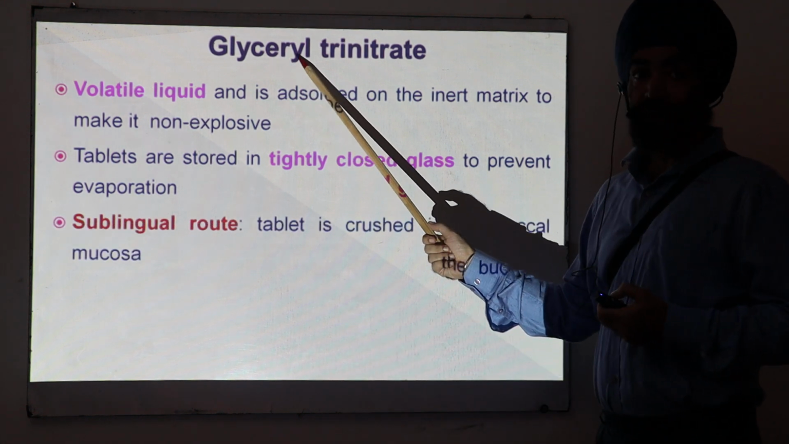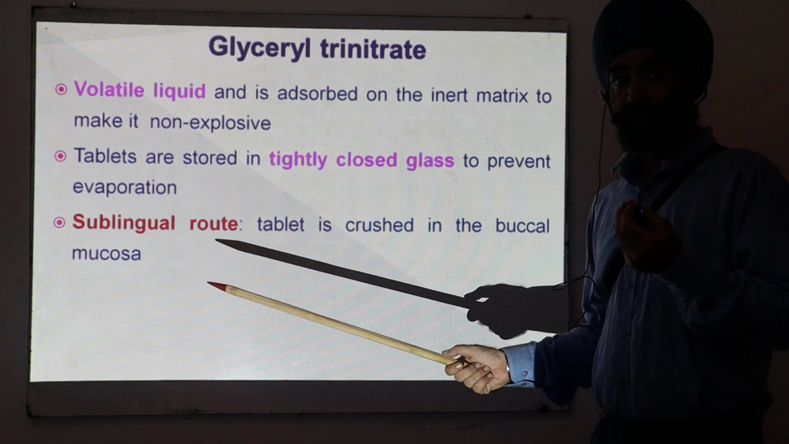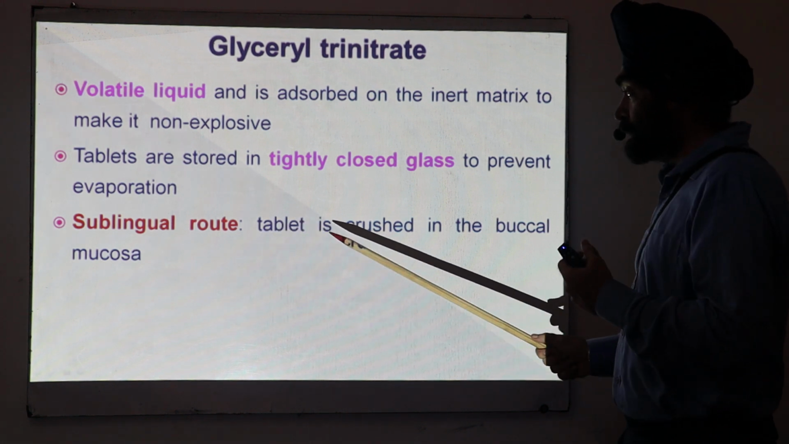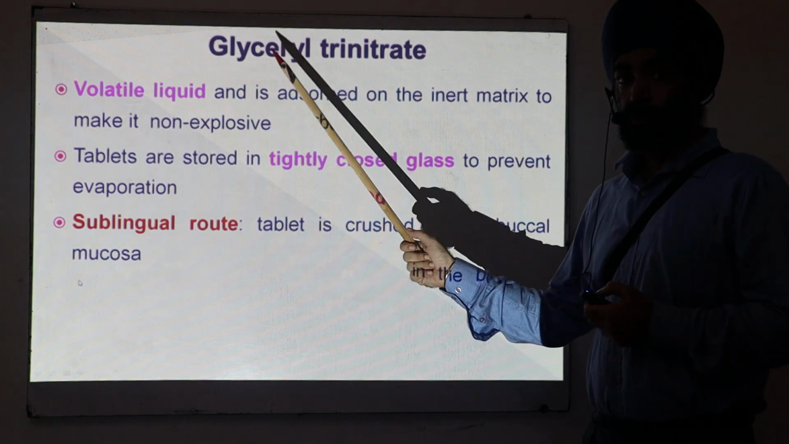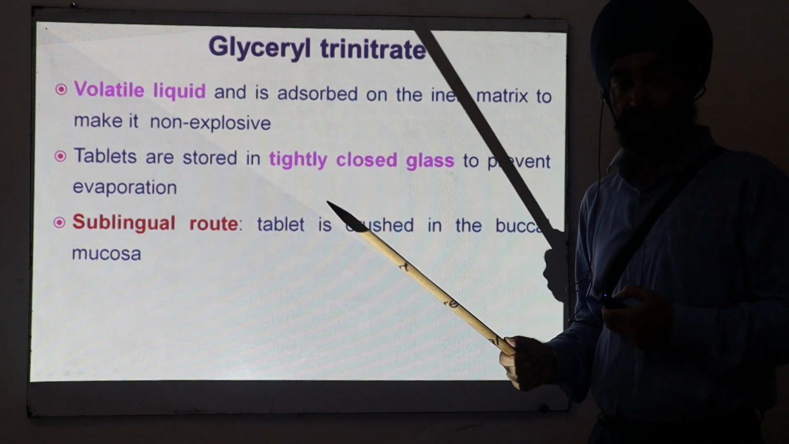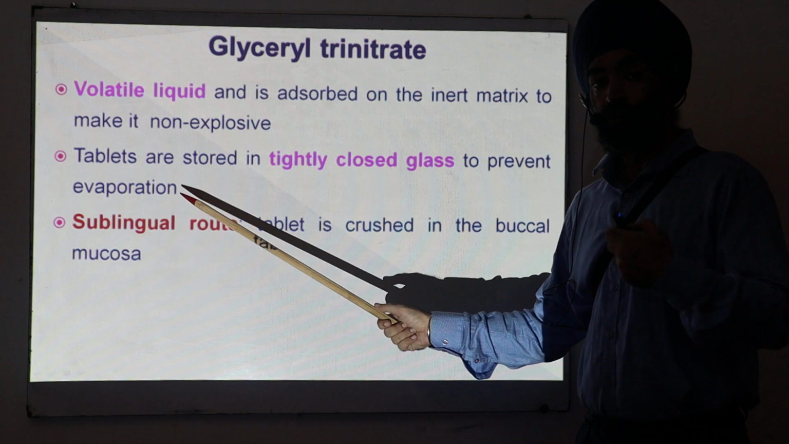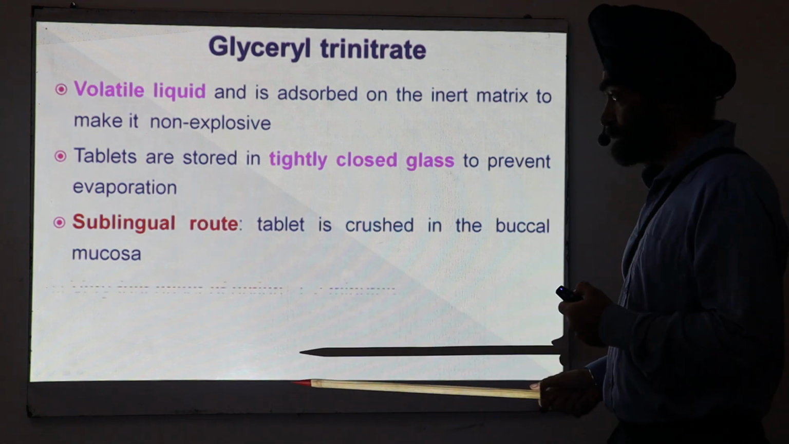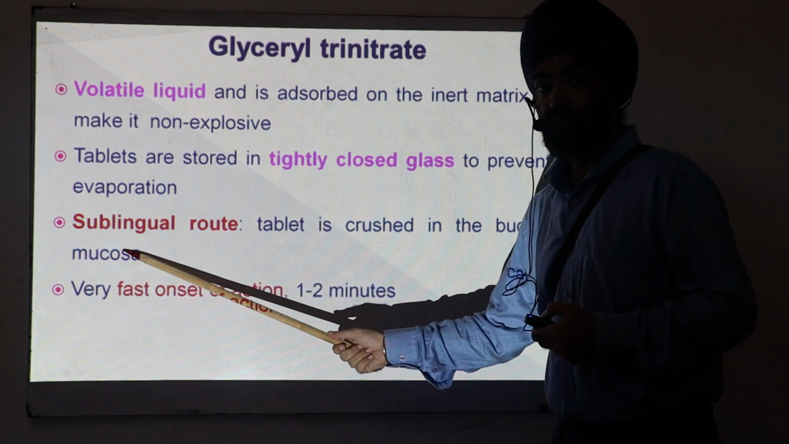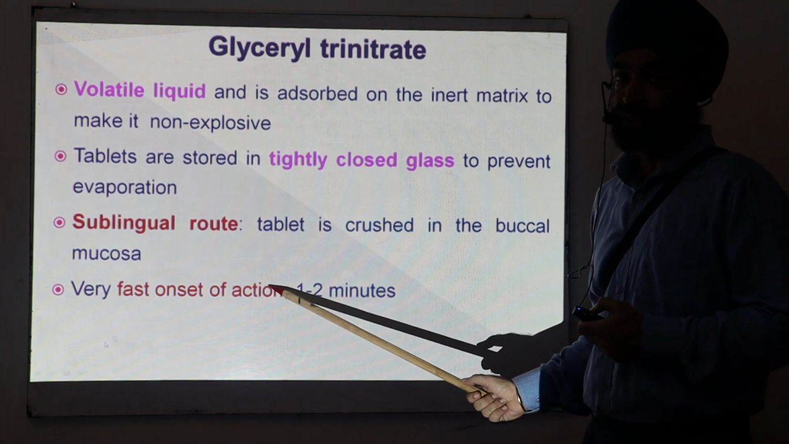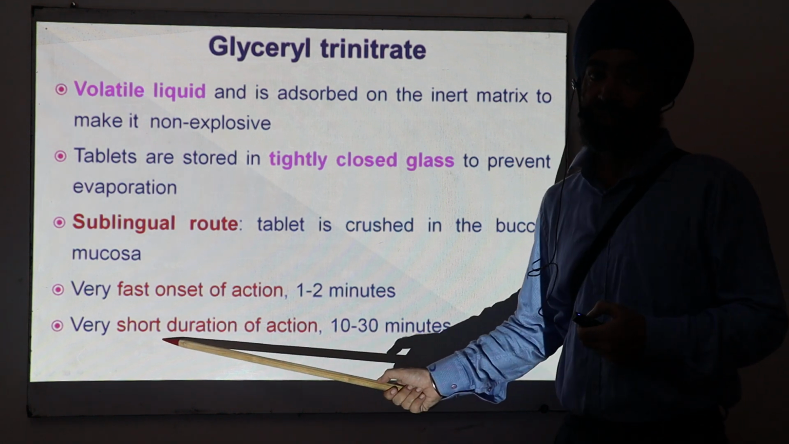The most common route of administration of glyceryl trinitrate is the sublingual route. You crush the tablet or allow it to dissolve in the buccal mucosa. There are some other routes by which we can give GTN. One I have told, sublingual. It can also be given by a transdermal route. Then a very important characteristic feature is the very fast onset of action. Within 2 minutes you can see the effect. But the duration is very short. Within 10 to 30 minutes the action disappears.